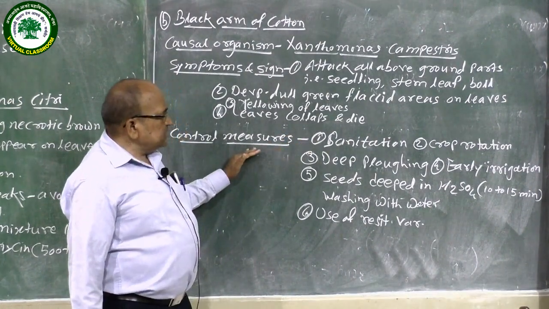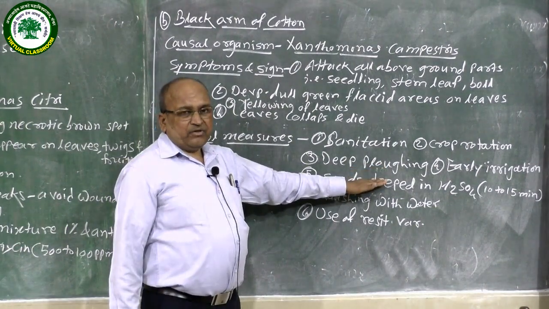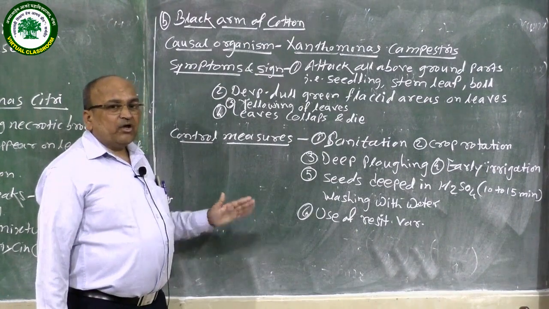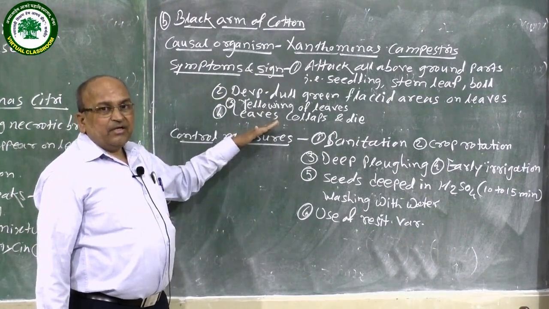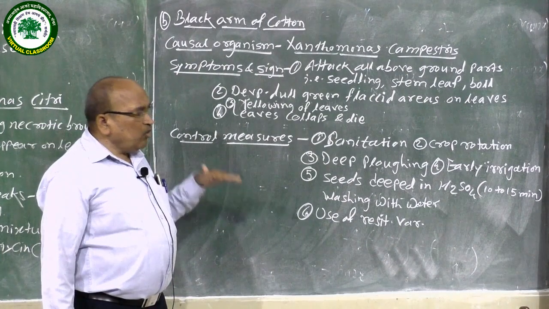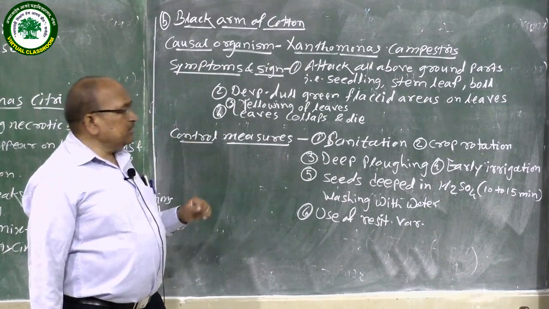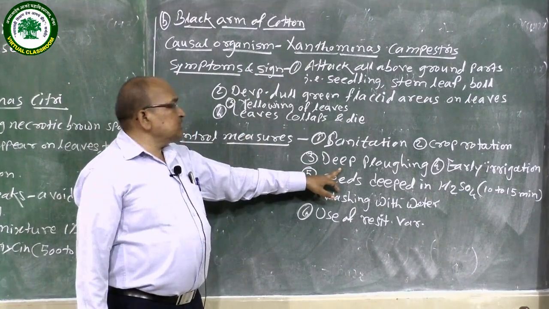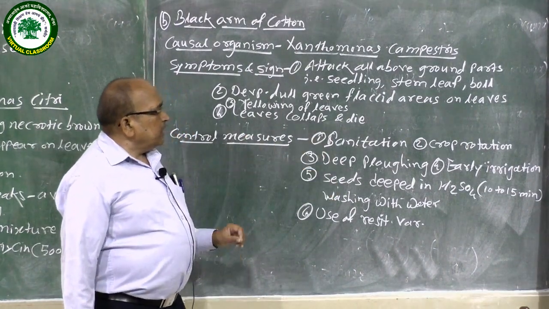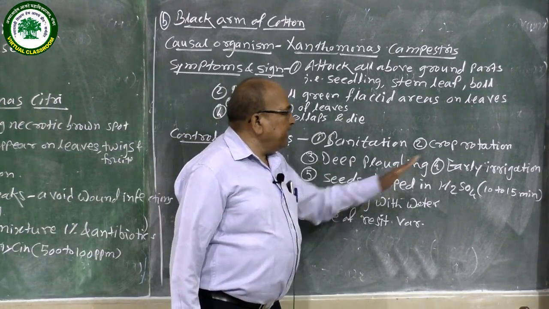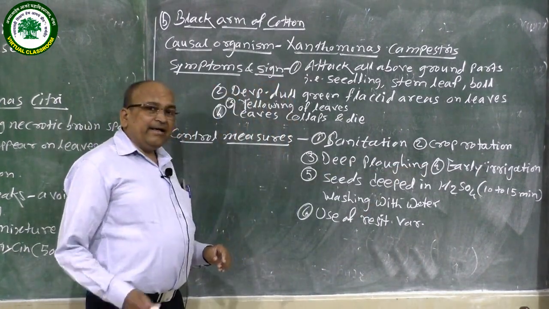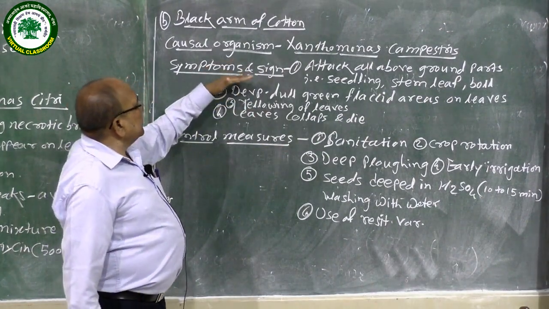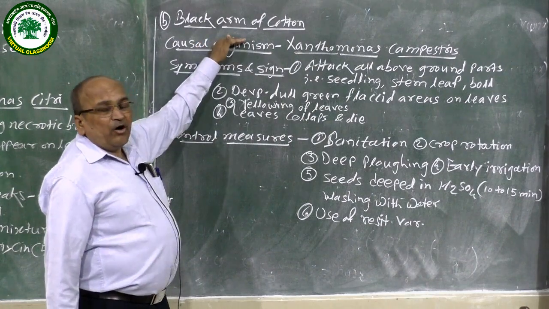The third control measure is deep ploughing. Due to deep ploughing, all these microorganisms are transferred deep into the soil, so they do not cause disease on the plant body. The fourth one is early irrigation. This early irrigation also helps to control the black arm of cotton.